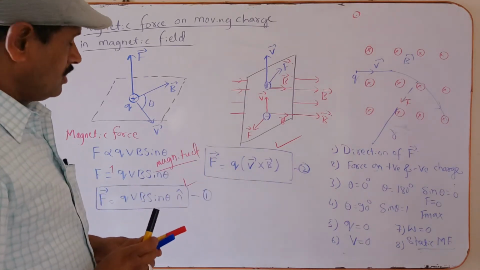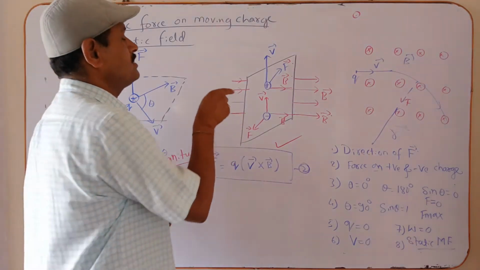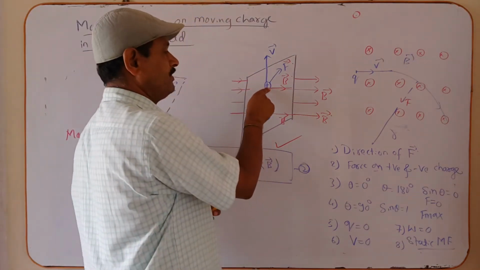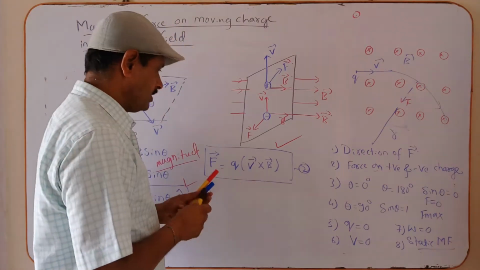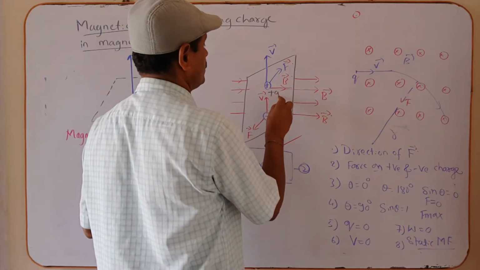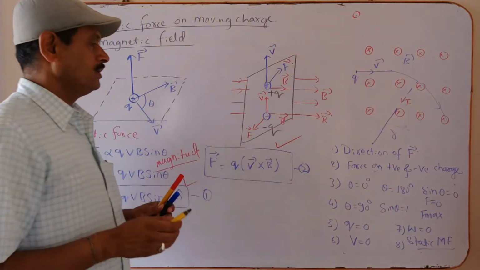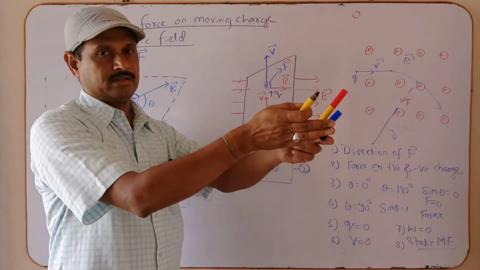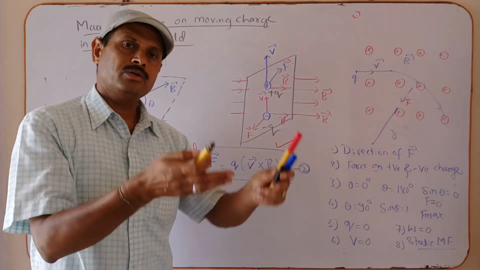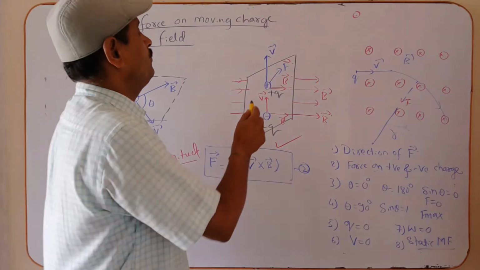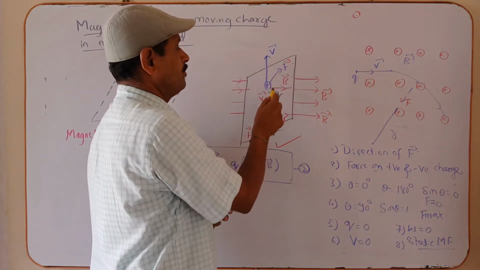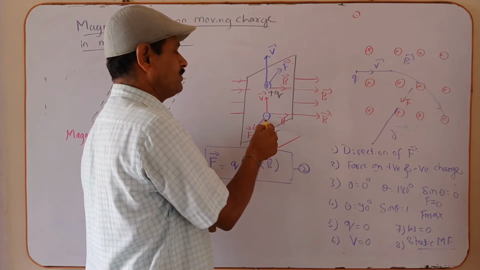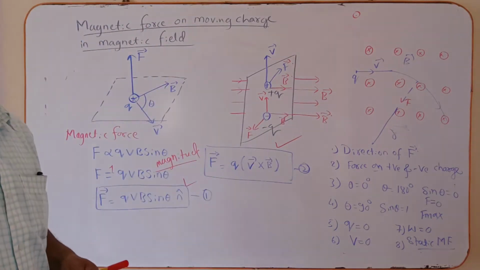Now a positive charge enters the magnetic field. At the same time, a negative charge also enters the magnetic field, with the same velocity in the same direction, in the same magnetic field. Now observe this one. The force acting on the positive charge is in this direction, but the force acting on the negative charge is in the opposite direction.